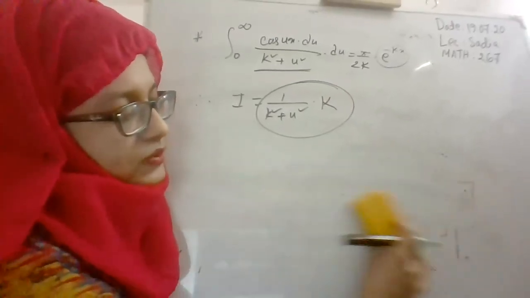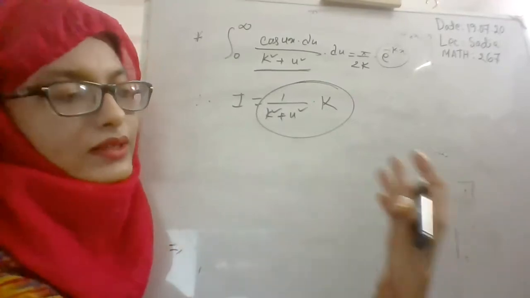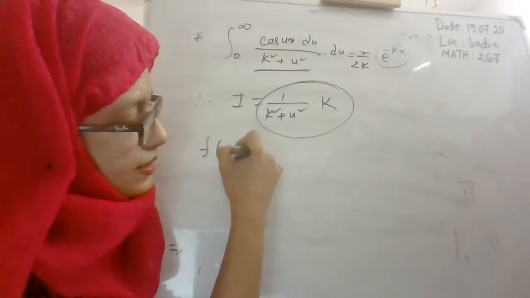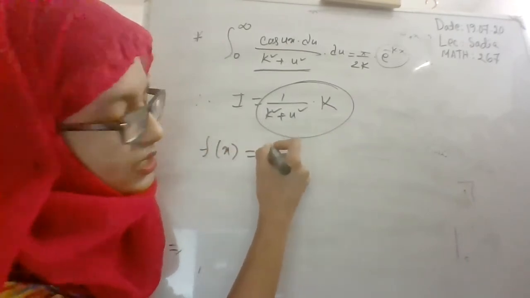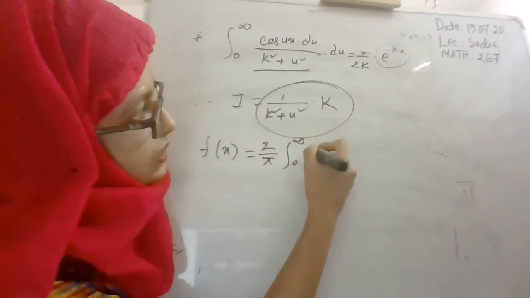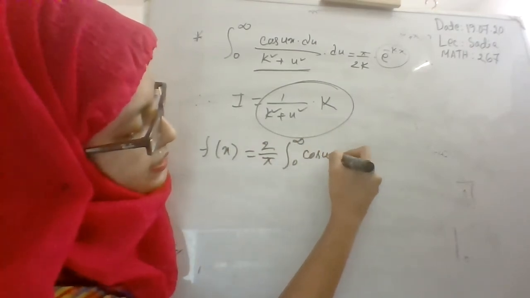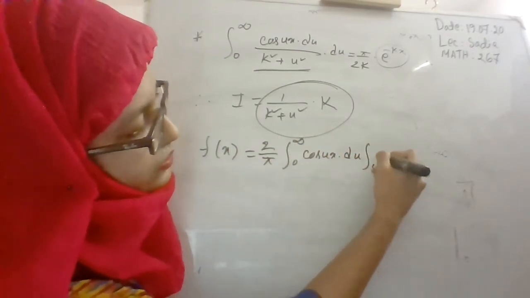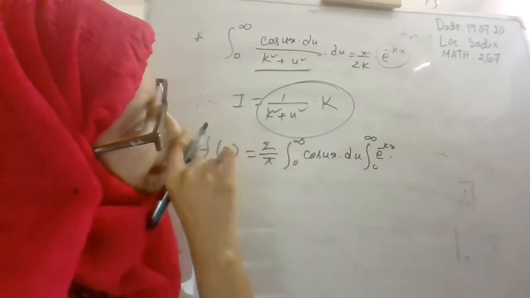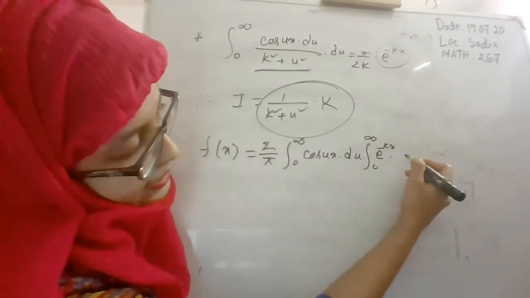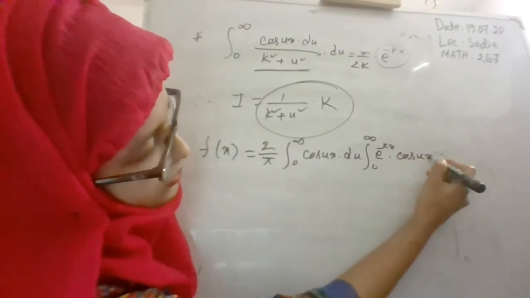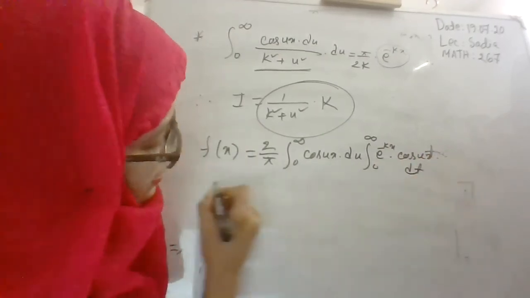Now you have to use this result in your Fourier integral. So what is the Fourier integral for even function? It is f of x is equal to 2 by pi, 0 to infinity cos ux du, 0 to infinity e to the power minus kt cos ut dt, right?